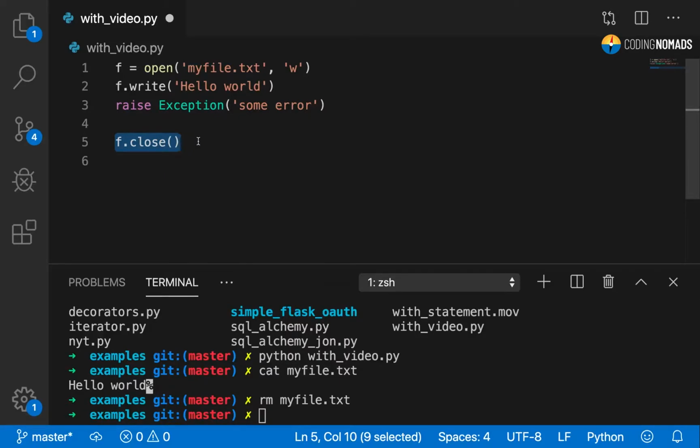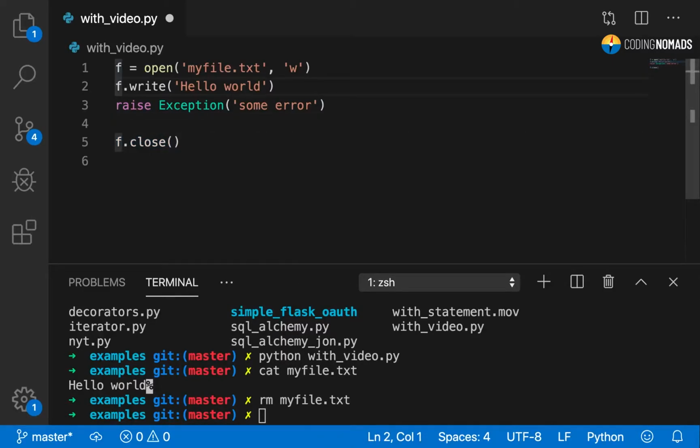However, if a program is meant to be long-running, such as, let's say, a database server or a web server, exceptions don't necessarily mean that the program is going to exit. In that case, there is nothing that the operating system will do to close the file for us. And if we simply forget to close the file, that means we'll have what's called a resource leak. We keep opening files without closing them, and eventually the operating system is going to have enough of it, and it's going to kill our program. So we don't want to get into that situation.